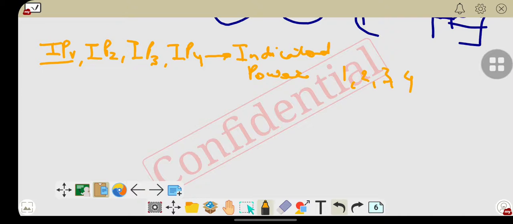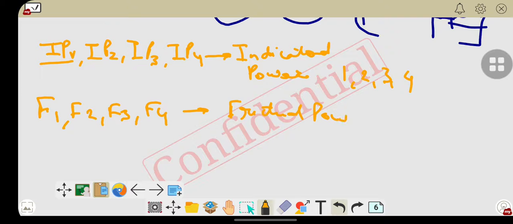Next, let the frictional powers be F1, F2, F3 and F4. Okay, so these are the frictional powers for the cylinders 1, 2, 3 and 4.